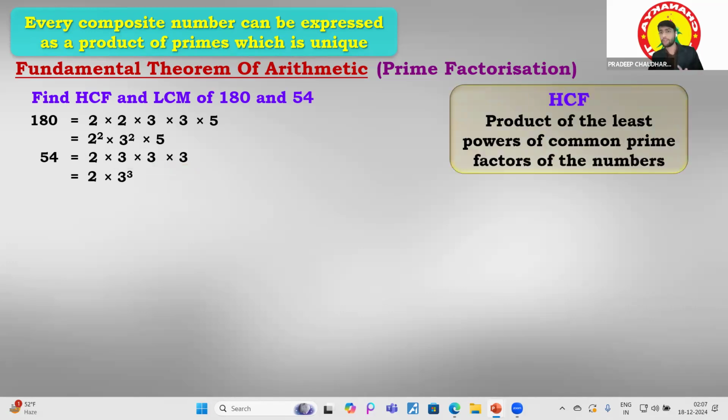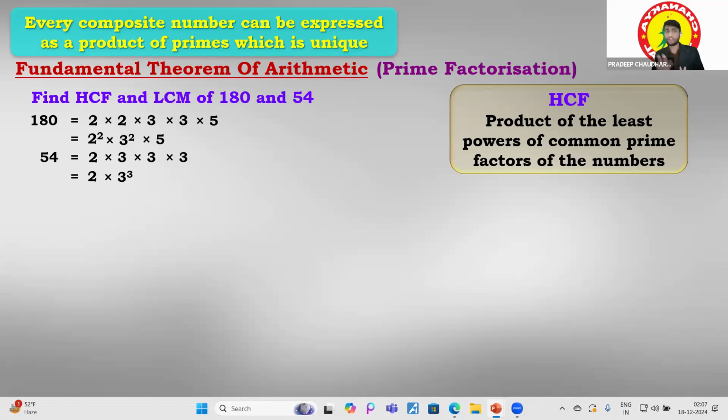So what is the HCF? Now let's move to the definition. The product of the least powers of the common prime factors of the numbers. Basically, the prime factorization method is the short trick to find the HCF and the LCM, because otherwise we have to learn all the tables and find all the factors. For HCF and LCM, the prime factorization is the short trick.